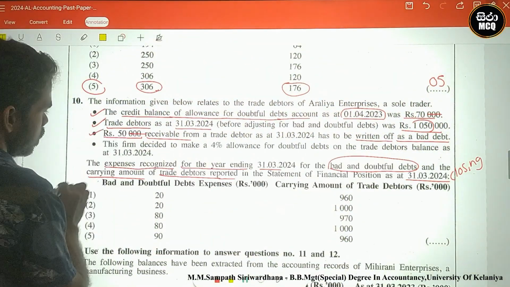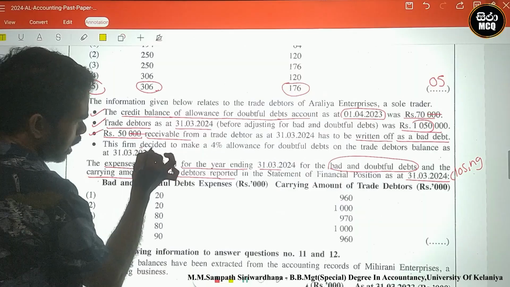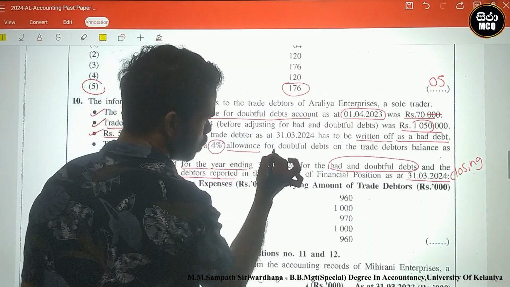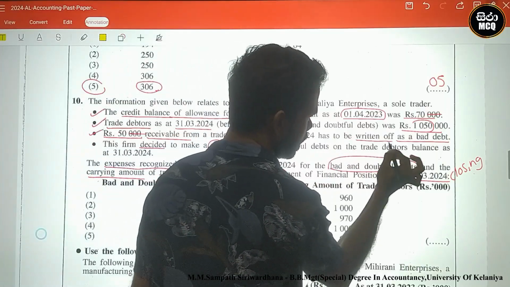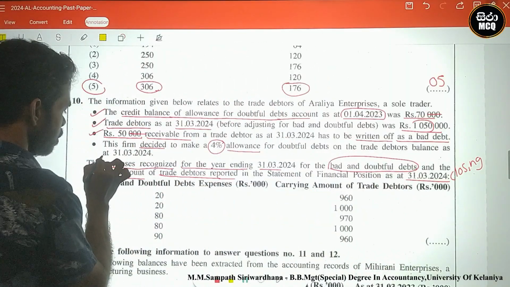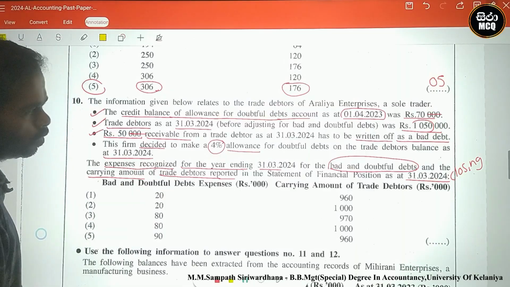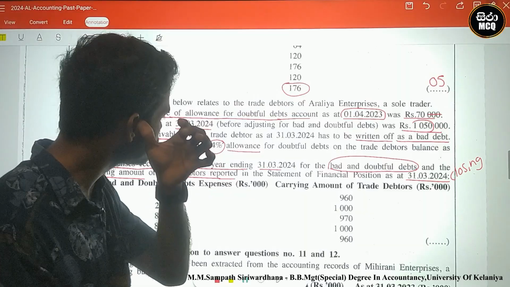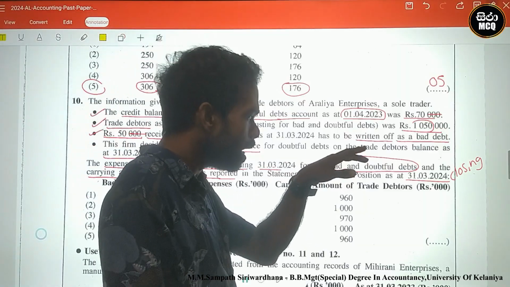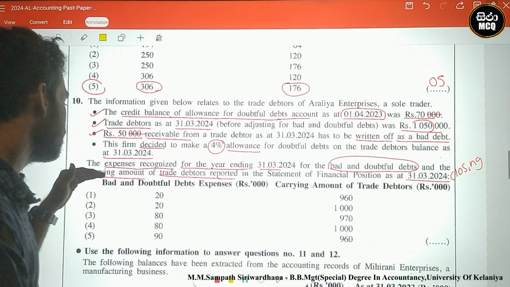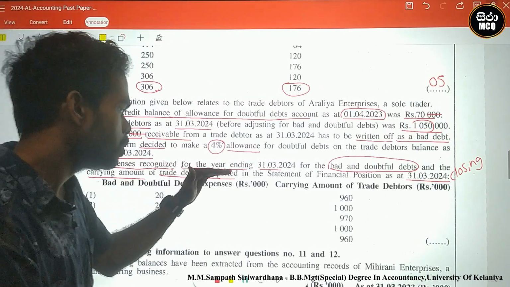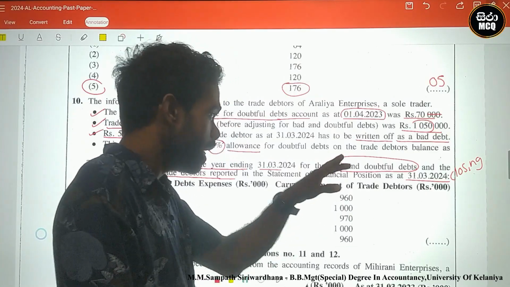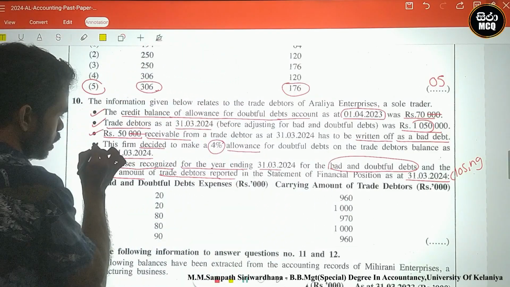Look here, this firm decided to make 4% allowances for doubtful debts on the trade debtors balance as at 31st March 2024. There is a requirement: the expense recognized for the year ending 31st March 2024 for bad and doubtful debts, and the carrying amount for trade debtors reported in the statement of financial position as at 31st March 2024. At this time, look here, this is the major one.